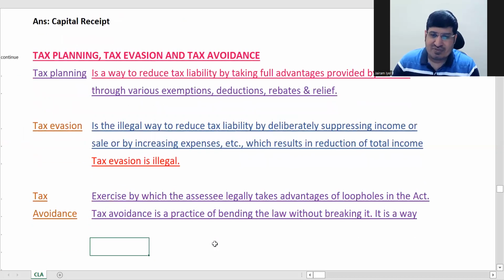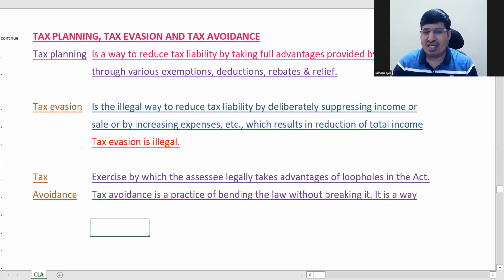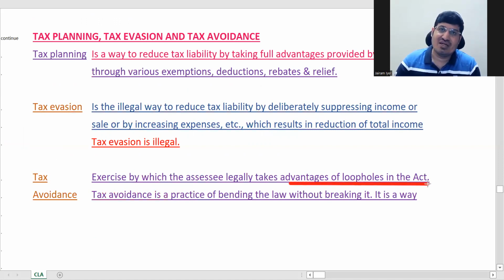So here what the assessee is doing is taking advantage of loopholes in the act, right? See, we know that Income Tax Act is far from being perfect. That's why you are having amendments every year, right? Because it is still not perfect.